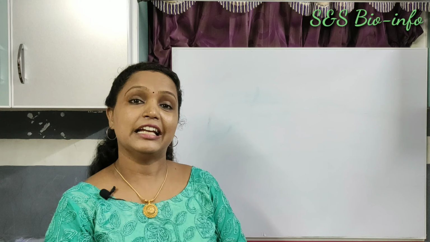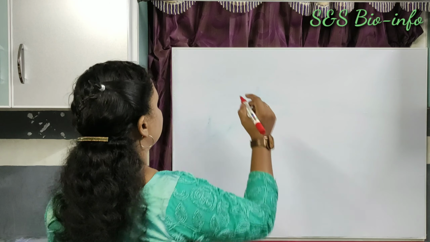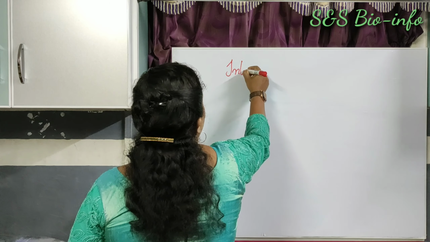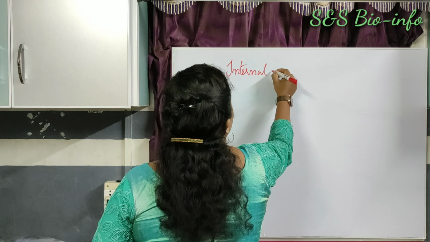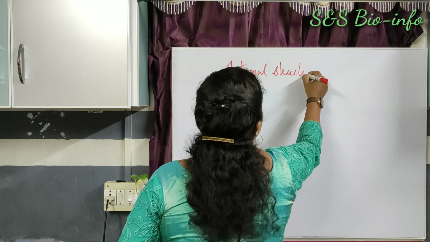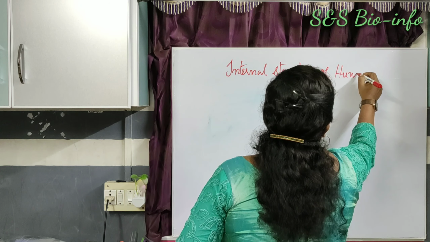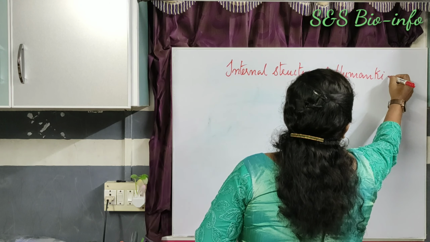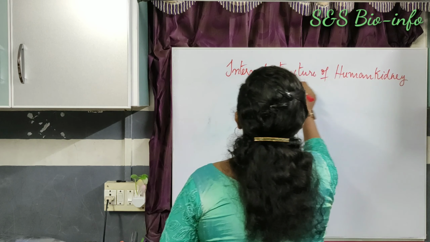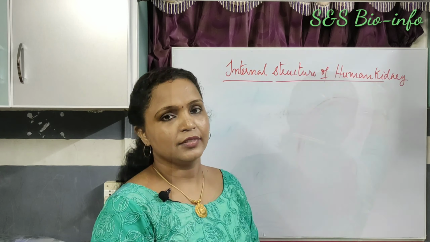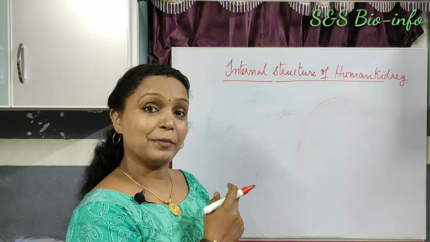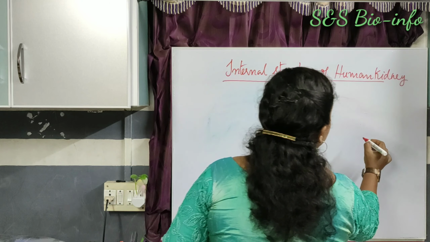So, both renal arteries and renal veins play a major role in the filtration of blood through the kidneys. Then next, let's study the internal structure of human kidney. Now you look at the board. Let's study the parts of human kidney.